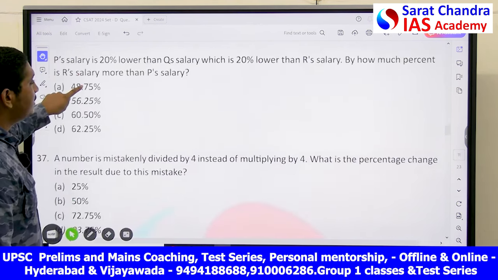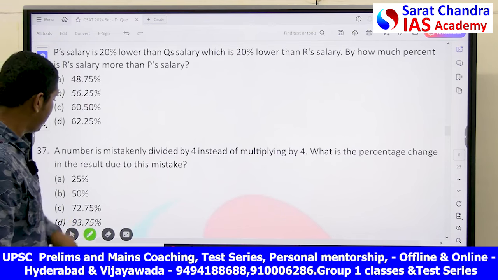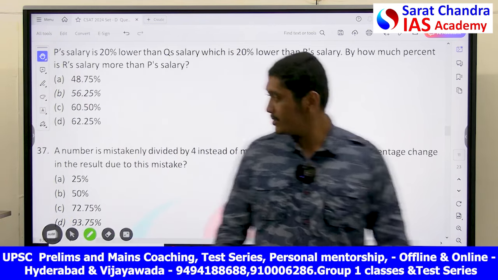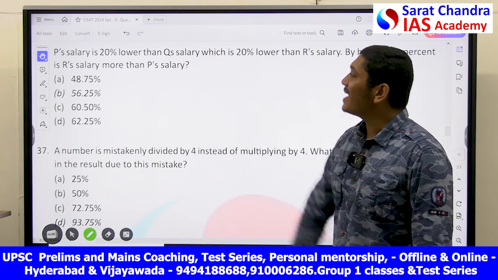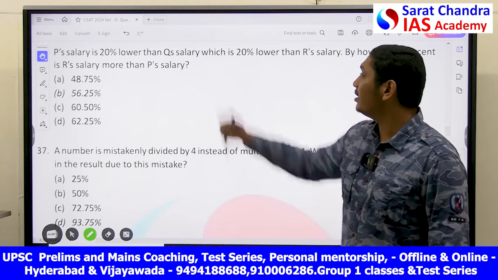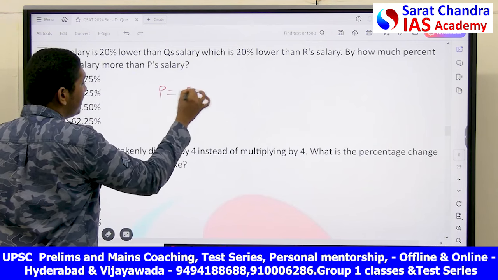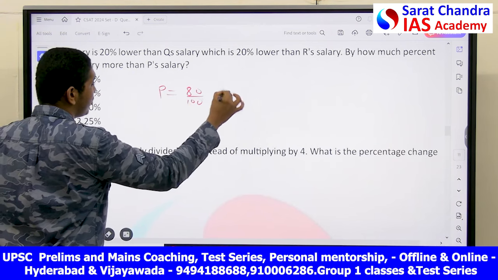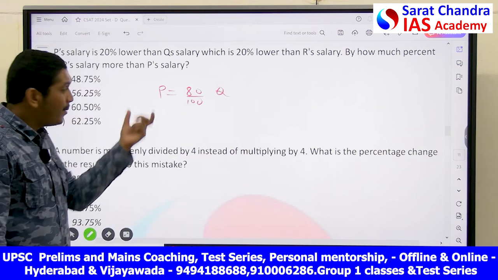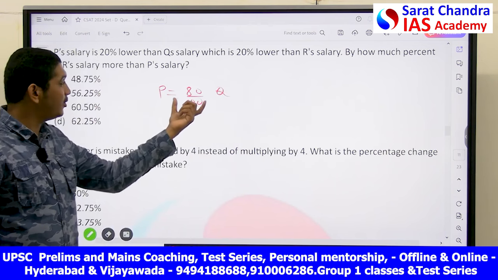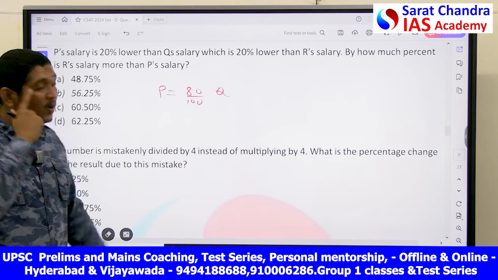Next. This is also a very simple question. This is also based on percentages. P's salary is 20% lower than Q's salary. What did he say? P is equal to 80 by 100 of Q. This is what he meant to say. You see, P's salary is 20% less than Q. That is, 80% of Q is what?